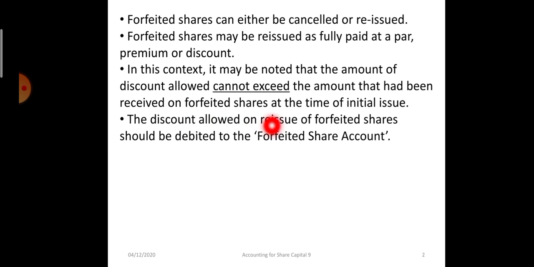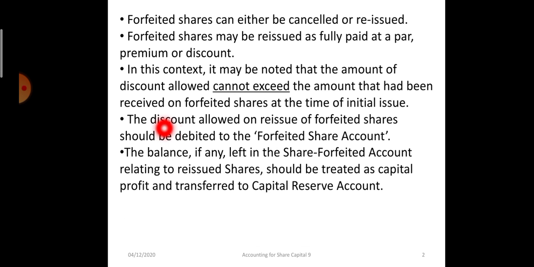The discount allowed on reissue of forfeited shares should be debited to the forfeited share account. When the shares were forfeited, the amount paid by the forfeited shareholders on application or allotment was credited to the forfeited share account. Now that account will be debited to allow the discount on reissue of forfeited shares.